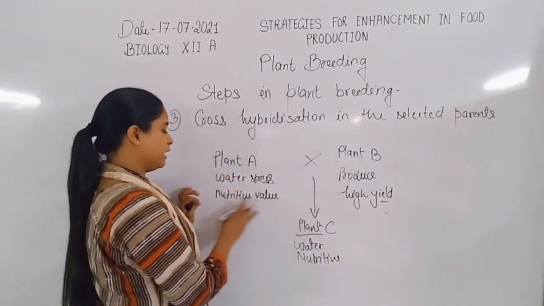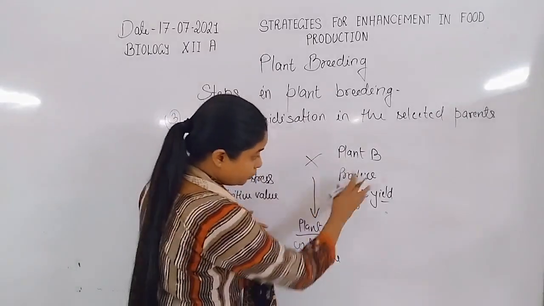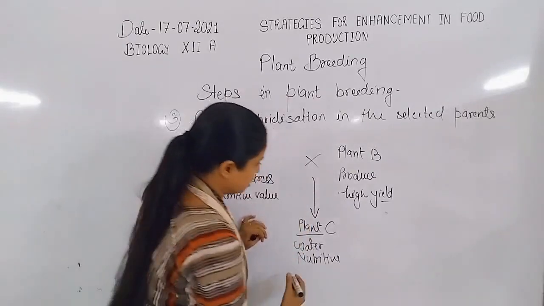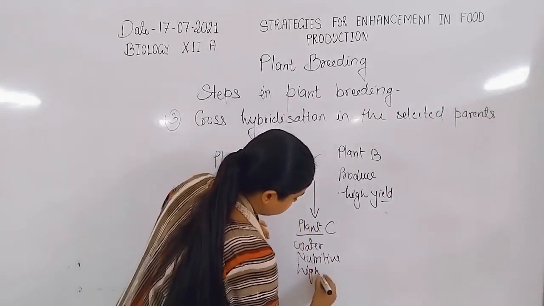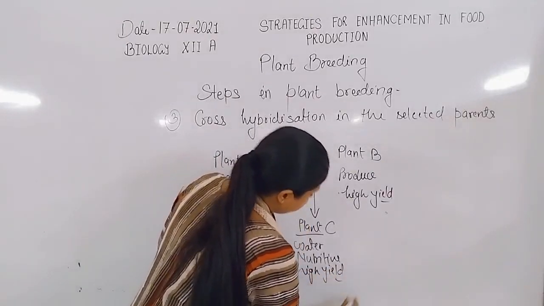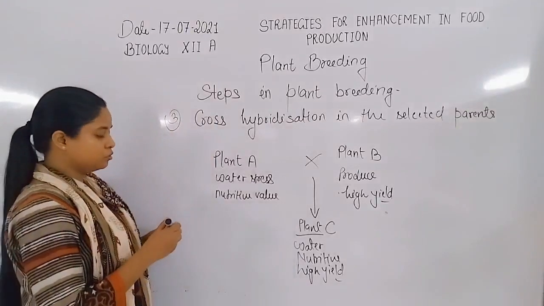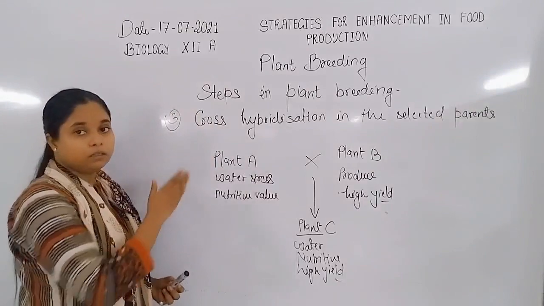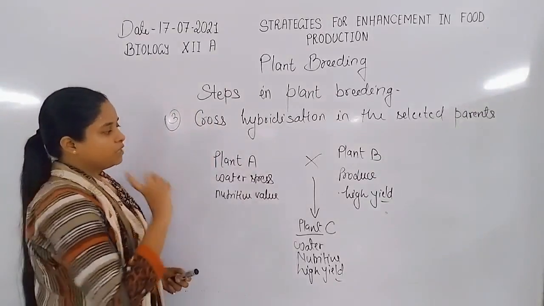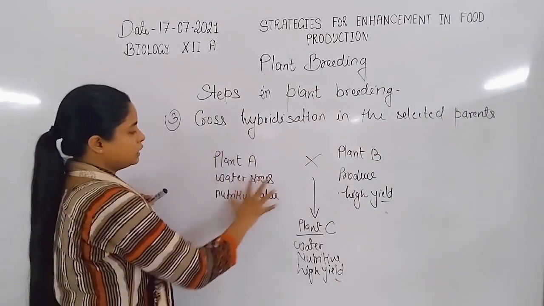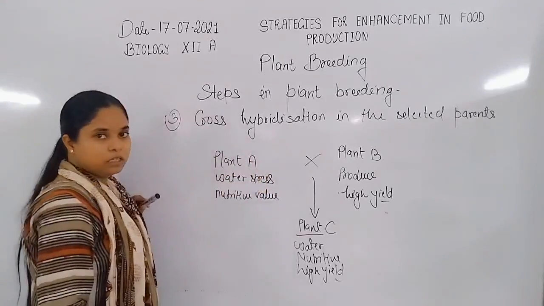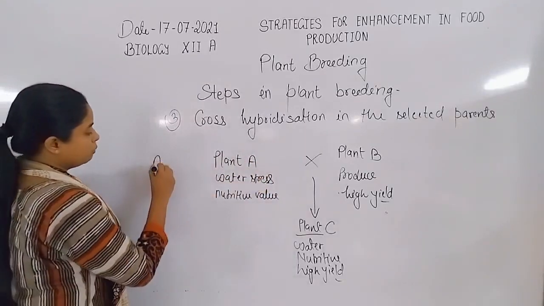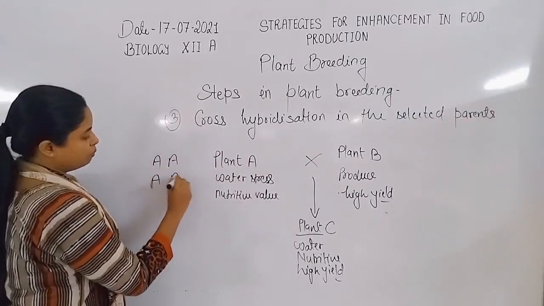The plant C has the nutritive value, or can produce a high number of oranges. So high yield is also given by the plant. For this purpose, we need to cross between plant A, which was selected in the first step. Then in the second step, we increase the number of plant A by self-pollination, so that we can get many plants, for example 100 plants of type A.